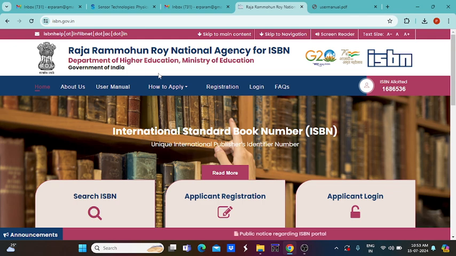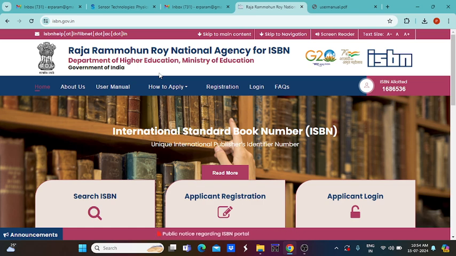ISBN. Actually, this website is developed by the Government of India, Department of Higher Education, Ministry of Education. The name is Raja Rammohan Roy National Agency for ISBN, under the Department of Higher Education, Ministry of Education, Government of India, developed for book publications.